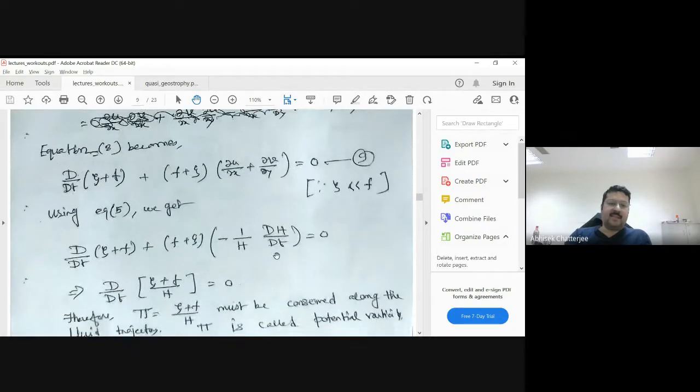And then this is nothing but d/dt of (zeta plus f) by h equals 0. If you take the derivative of this, the derivative of u by v is basically this: derivative of the first component, derivative of the second, and this is what you get. So just try that. Take a derivative of this and you get this equation.